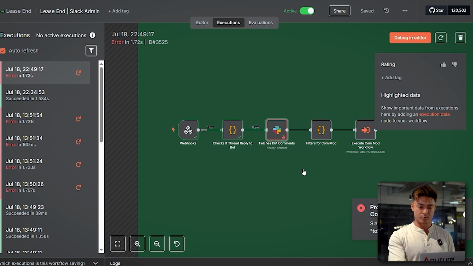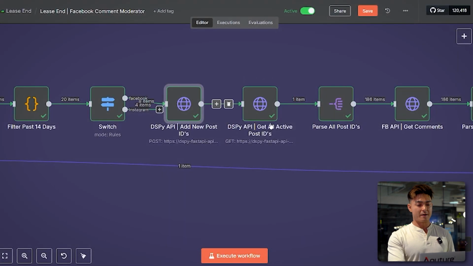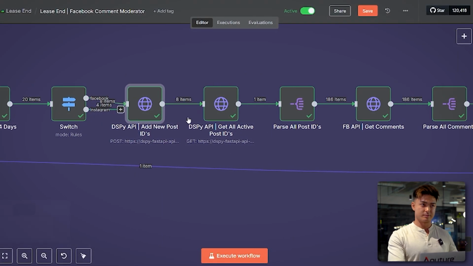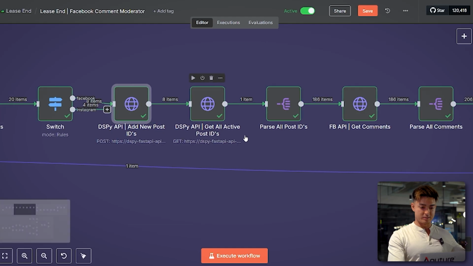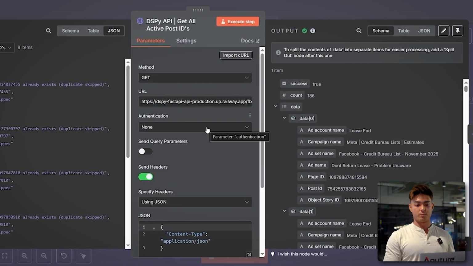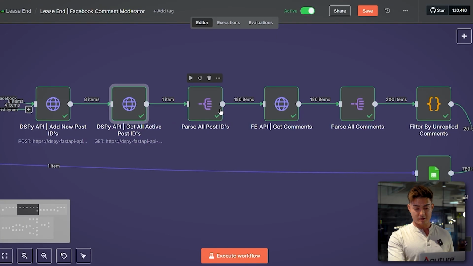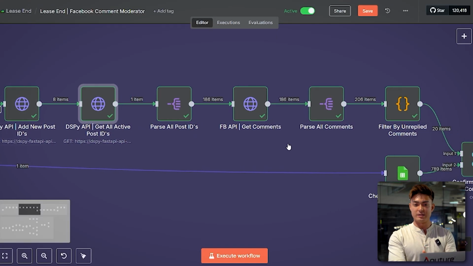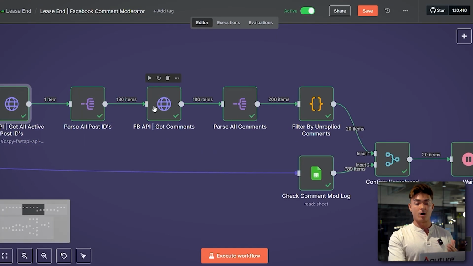So if you go back to n8n, after I add the new post IDs that are unique from the past 14 days, then I do a get method for my HTTP request to get all of the post IDs I currently have. And then I parse it again. So I have 186 unique ads. I get comments on all of them.